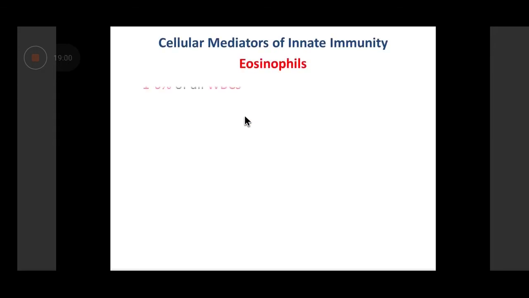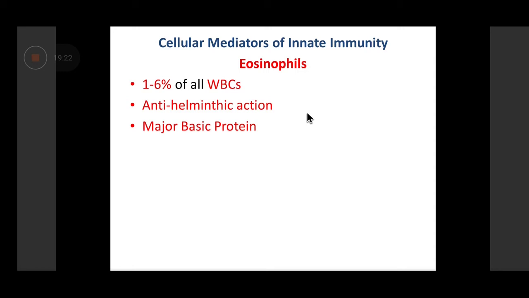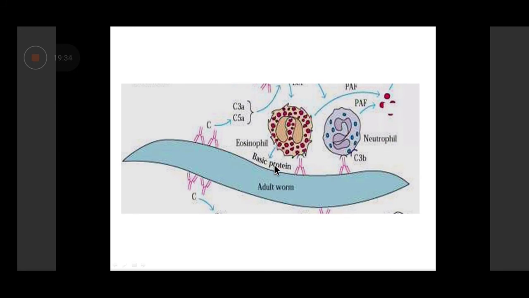Now let's talk about the other cellular mediators of the innate immune response. These are eosinophils. Roughly 1 to 6% of WBCs are eosinophils. The main action of eosinophils is anti-helminthic action. Remember, you had your general microbiology session. Helminthic parasites are an important cause of infections or diseases in humans. So they mainly act against the helminths, like hookworms and roundworms. And how do they damage the large parasite? It is by production of a chemical referred to as major basic protein. The eosinophil releases the major basic protein, which causes damage to the worm, and that's how it is able to act.